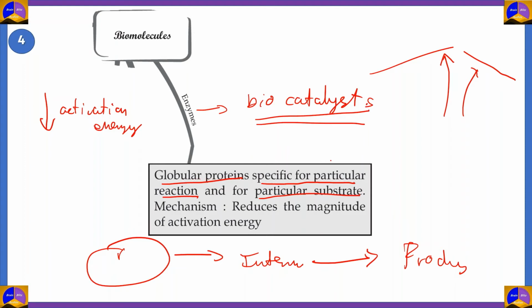Again, enzymes face the same problem as proteins. They can get denatured because enzymes are mostly made of proteins. So when you subject them to extreme heat or a change in pH, they lose their globular structure. And when they lose this globular structure, they lose the property of lowering the activation energy for reactants to form products.